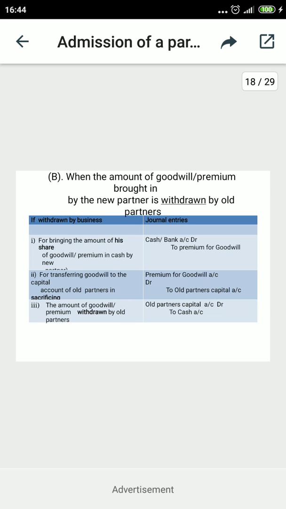So the old partners' capital accounts debit to cash account. Sometimes they may withdraw the full amount, or they may take only a part. So first take the part of the credited amounts and then to cash. I think part B covers the whole aspect of the second method: goodwill brought in cash, retained in business and withdrawn by the partners. The first two entries are for retaining in business and the last entry covers the withdrawal. The retention entry will be passed first and then the withdrawal entry will be passed. So thank you.